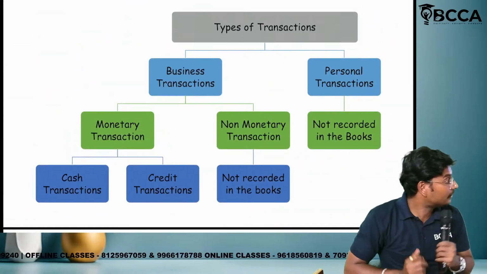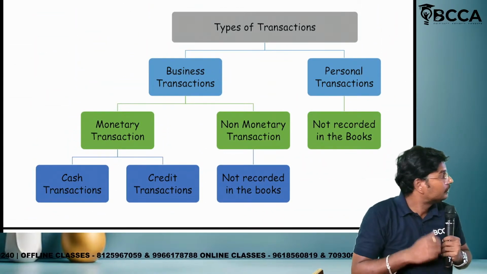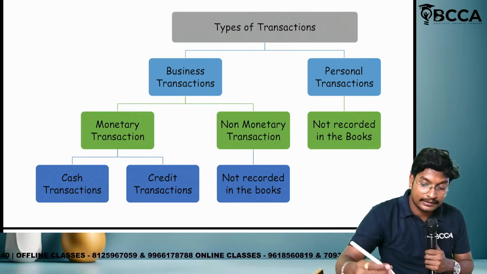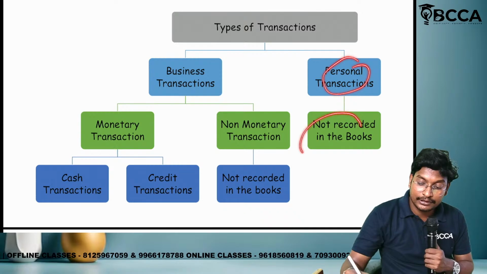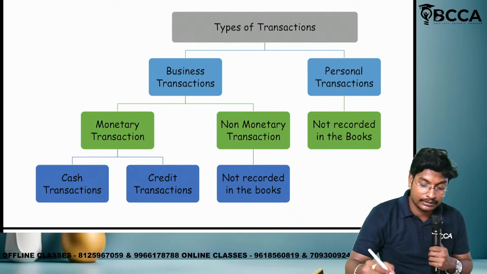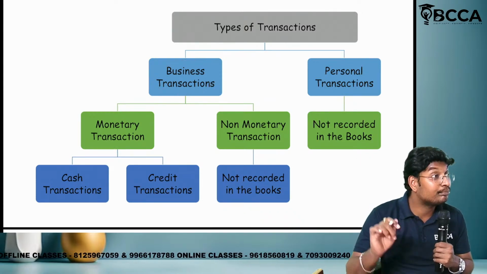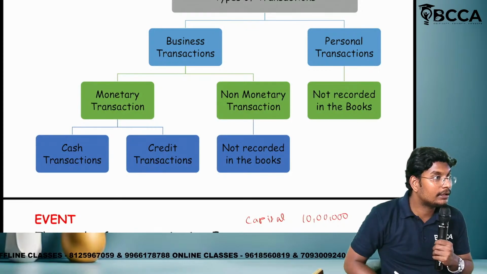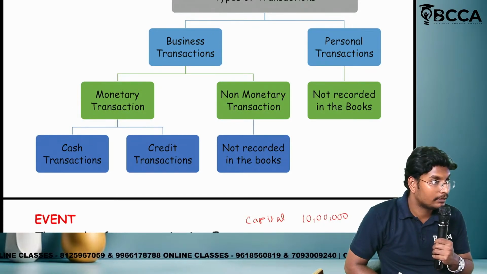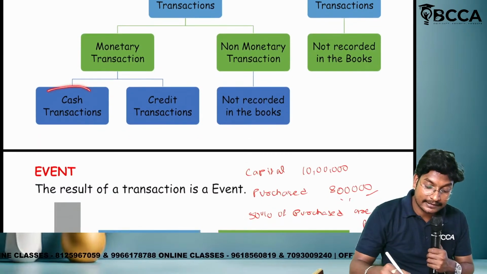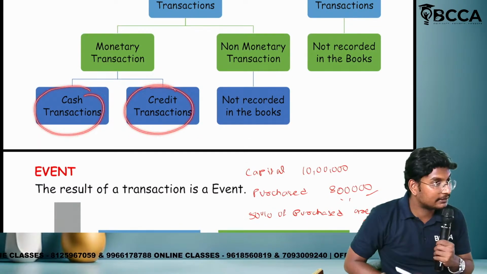See this tabular format or this flow chart. Personal transactions are there, business transactions are there. But the personal transaction will not be recorded in the books of accounts. The business transactions will be recorded, but should they be monetary or non-monetary? Monetary only, because of the money measurement concept. In this monetary, cash transactions will be there and credit transactions will be there.